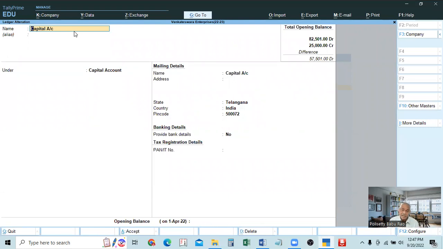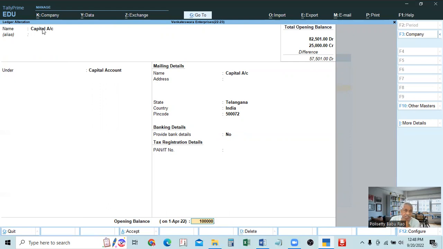At the time of creating the ledger, we are entering all the information, and at the end, the cursor will come to opening balance. Then we have to enter 2 lakhs or 1 lakh, whatever the amount may be. For example, entering 1 lakh, whether it is a debit balance or credit balance, automatically it will take, because it will take with the help of the group.